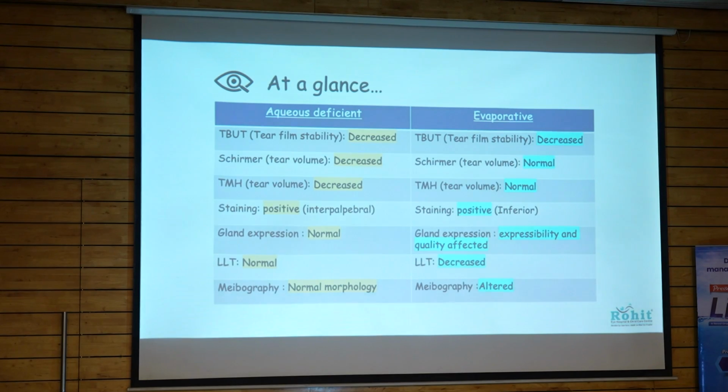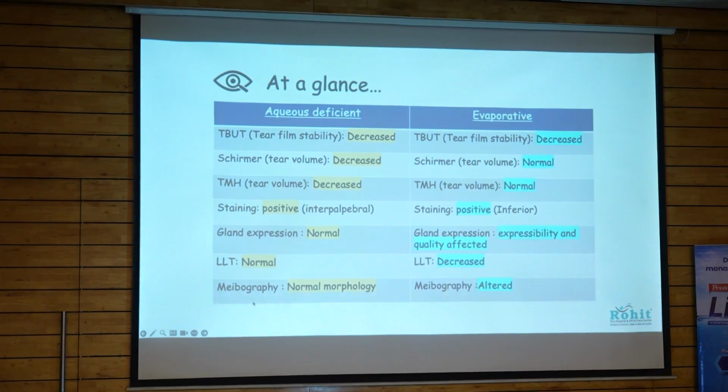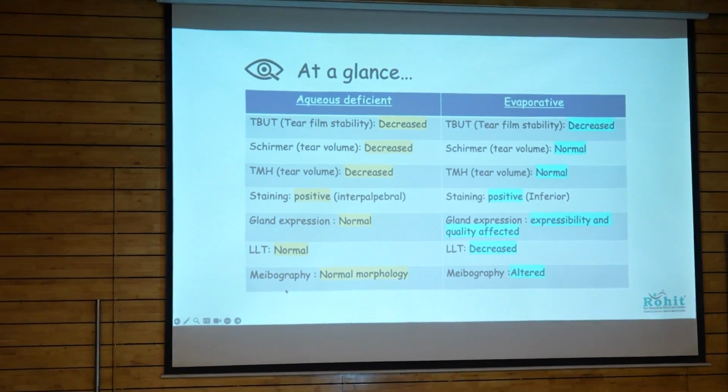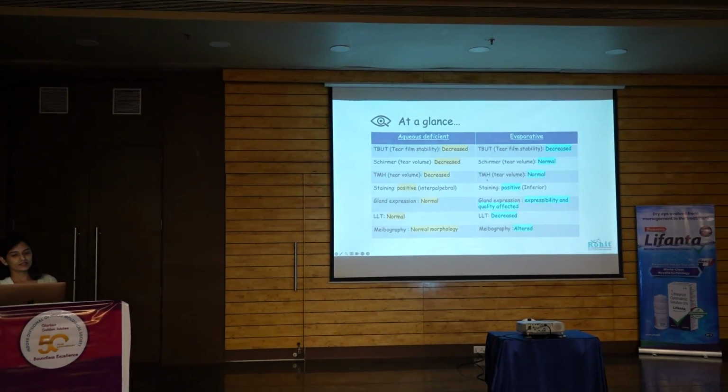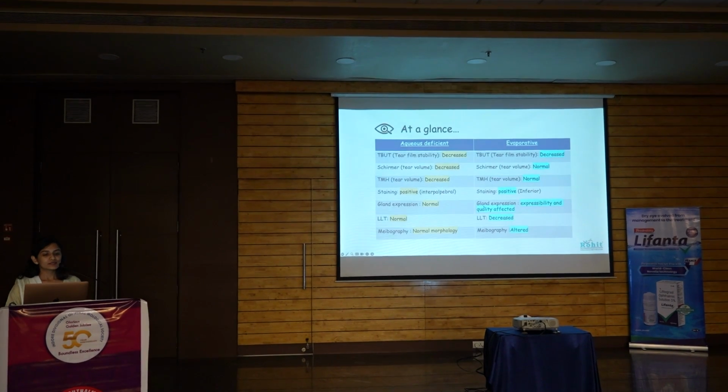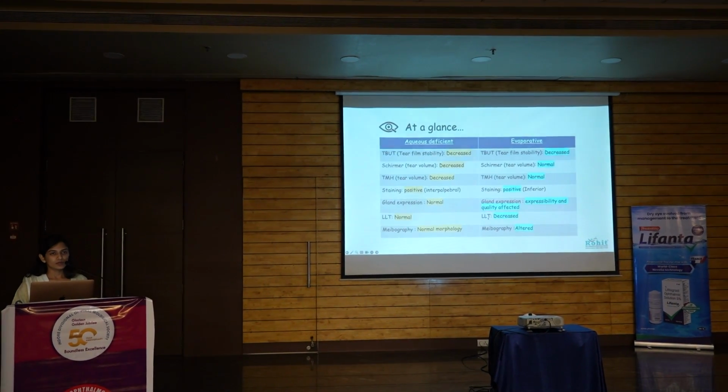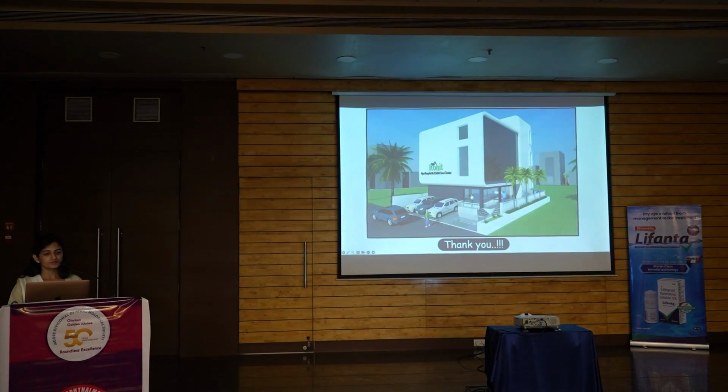So at a glance, these are the two types of dry eye, that is aqueous deficient and evaporative. In aqueous deficient, Schirmer's and tear meniscus height will be reduced, while gland expression, lipid thickness, and meibography will be normal. In evaporative dry eye, Schirmer's and tear meniscus height will more likely be normal, but gland expression, lipid thickness, and meibography will be altered.